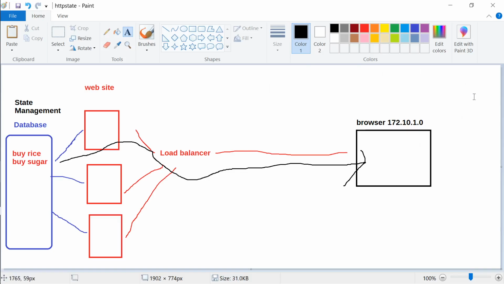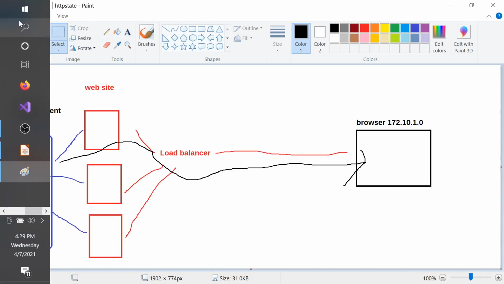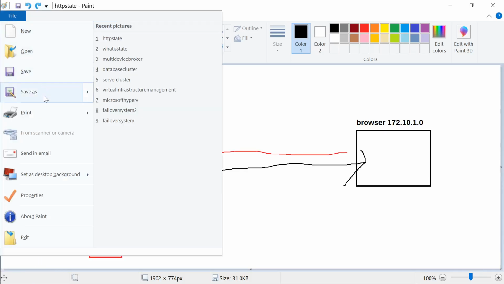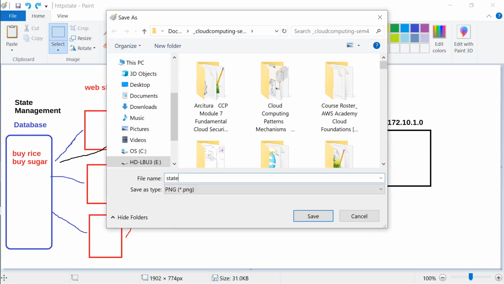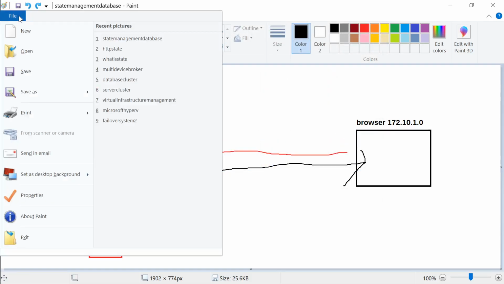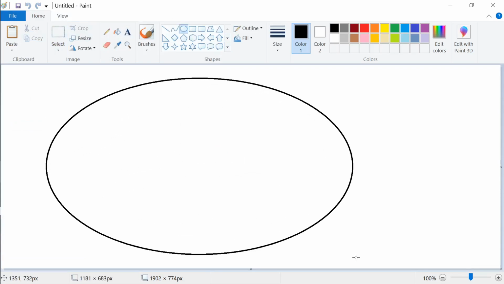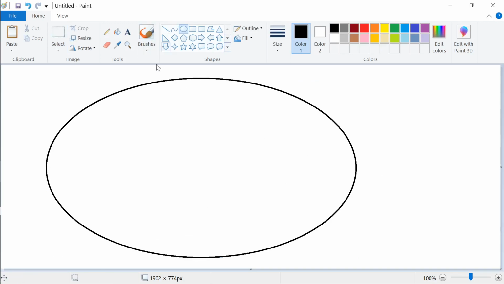The question is now, are we only talking about browsers and servers over here? No, we are talking about everything. Data is everywhere, right? Data is inside the cloud, data is outside the cloud. Even inside the cloud, there are all services created, right?